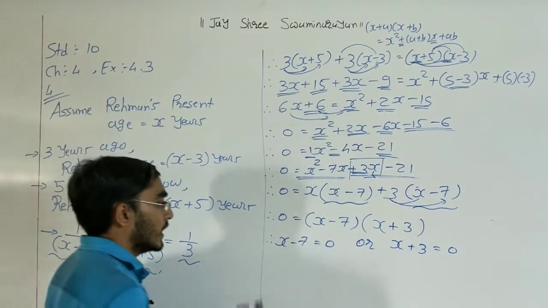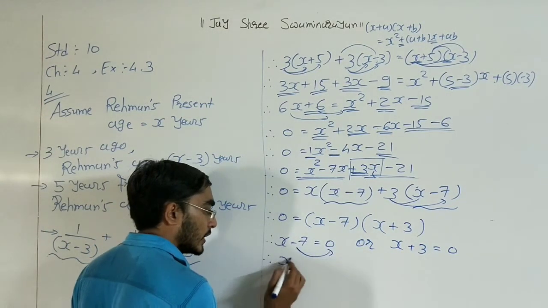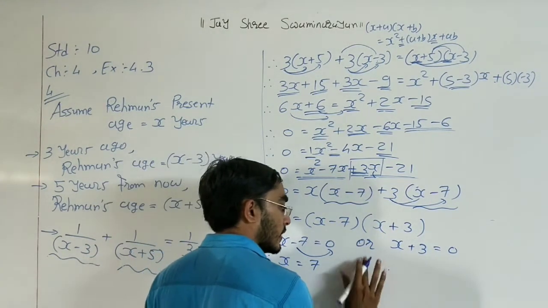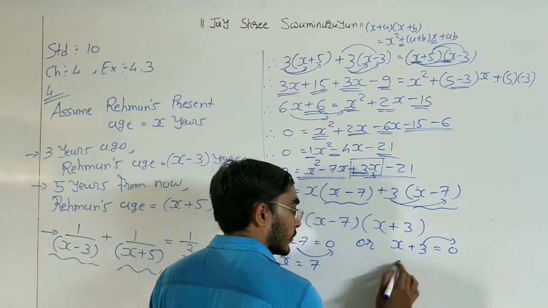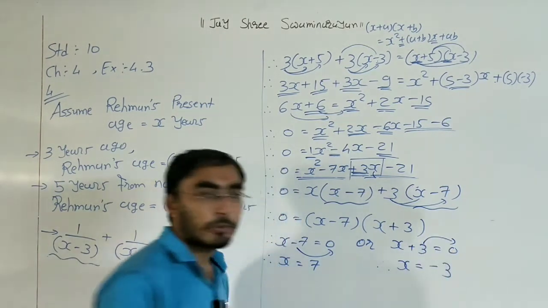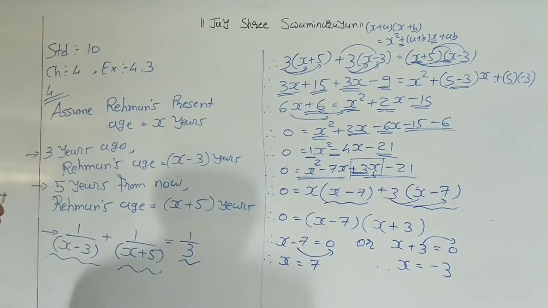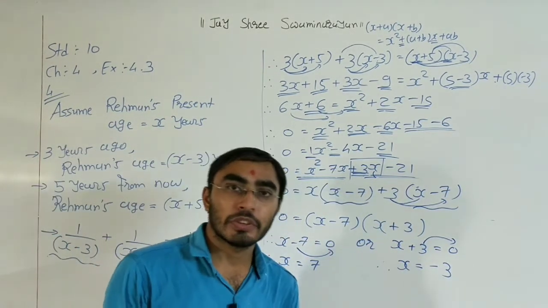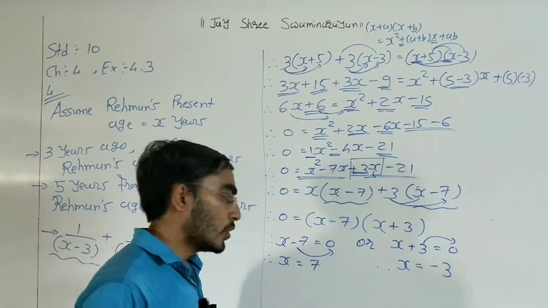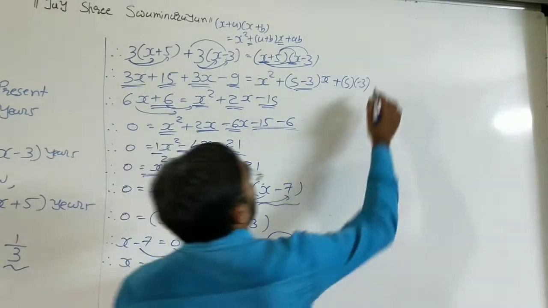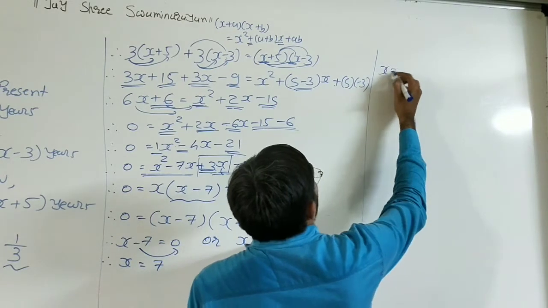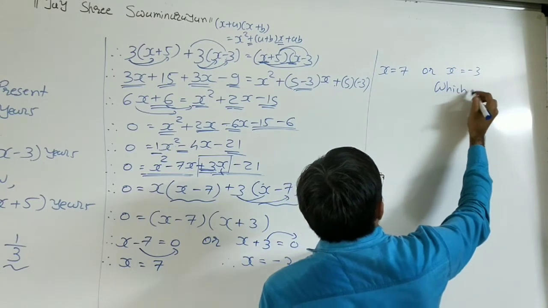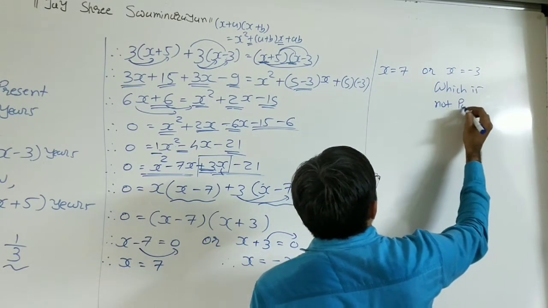Now transfer this minus 7 to the right hand side, it becomes plus 7, and here transfer this plus 3 to the right hand side, it becomes minus 3. So here you will get these two answers: x is equal to 7, otherwise x is equal to minus 3. So x is equal to 7 or x is equal to minus 3, which is not possible,